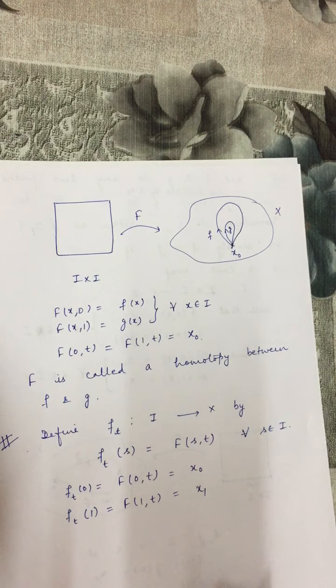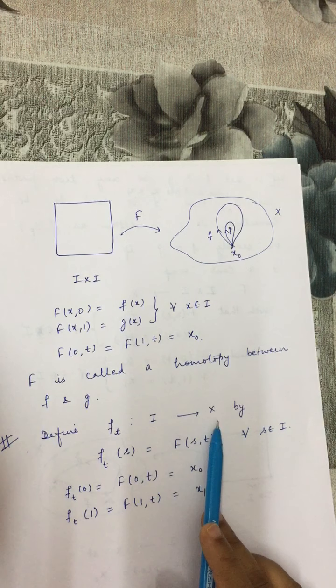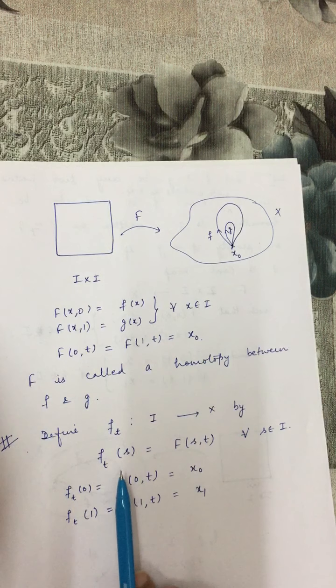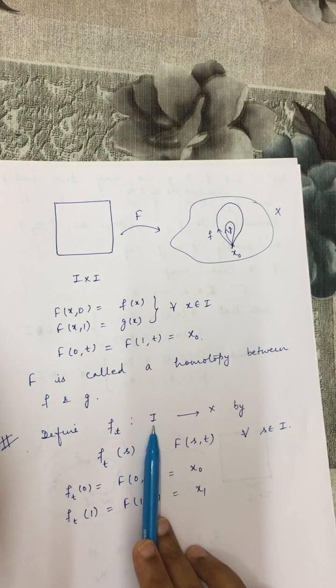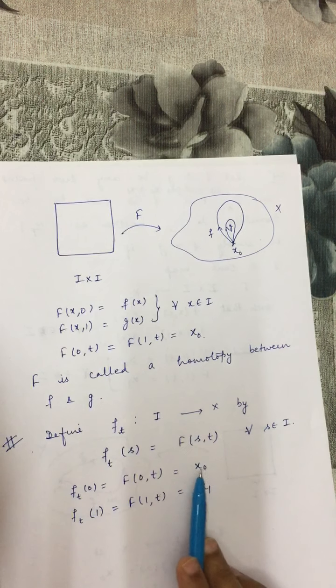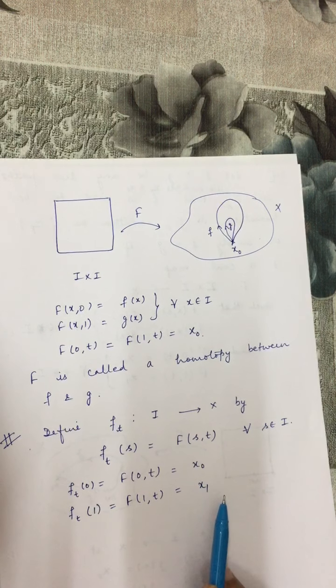So here we are saying that a path homotopy F between any two paths f and g, with starting point x0 and ending point x1, is a continuous deformation of f into the path g. We define f_t from I to X by f_t(s) = F(s,t). This is a continuous map from the closed interval I to X, such that at 0 it gives x0 and at 1 it gives x1.